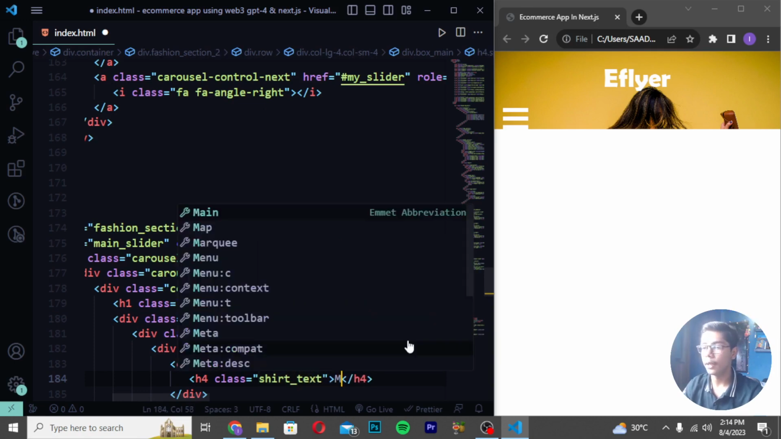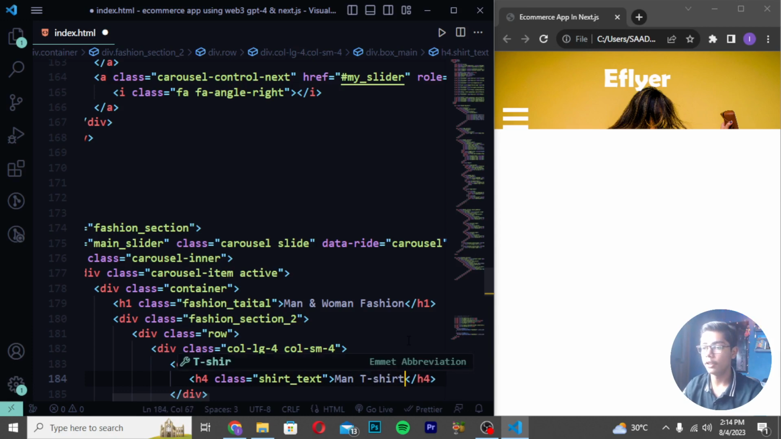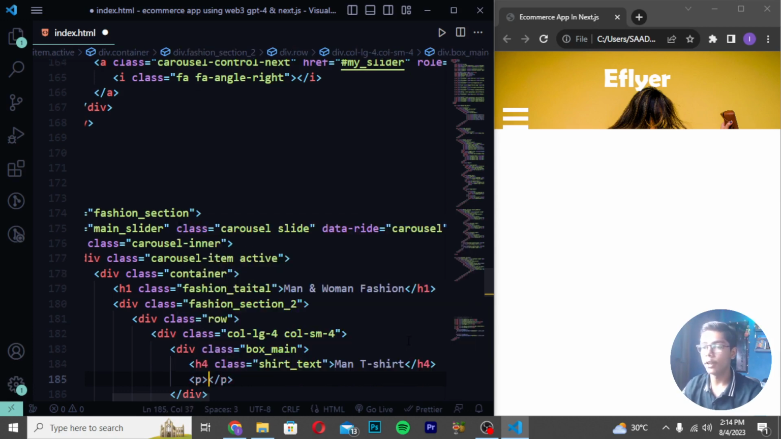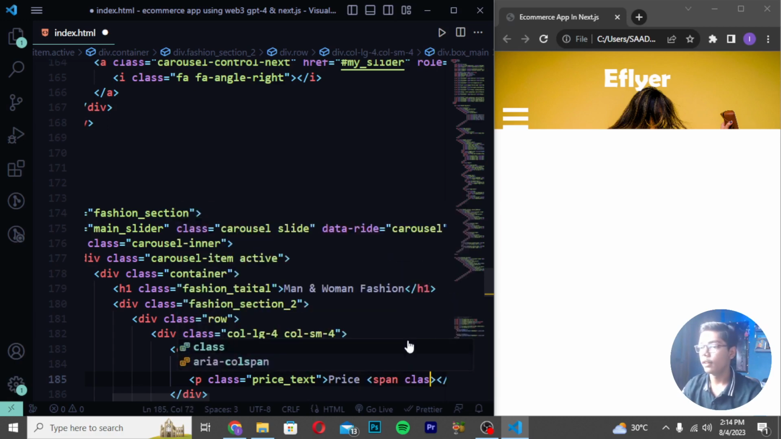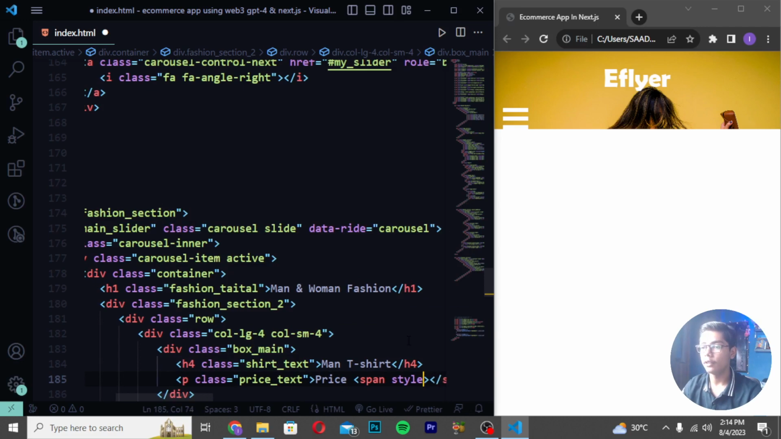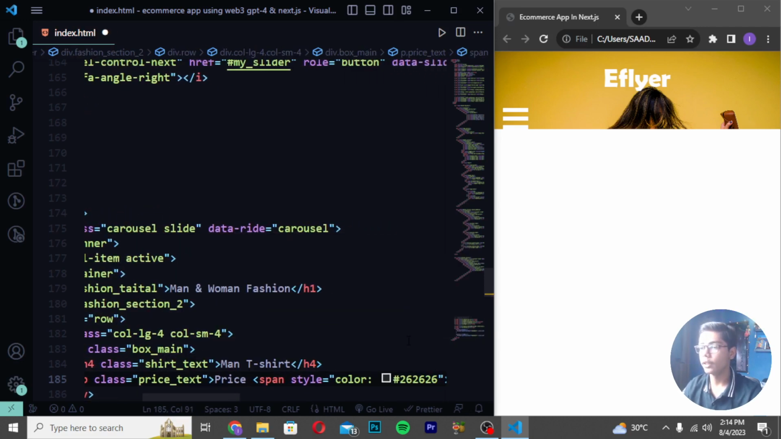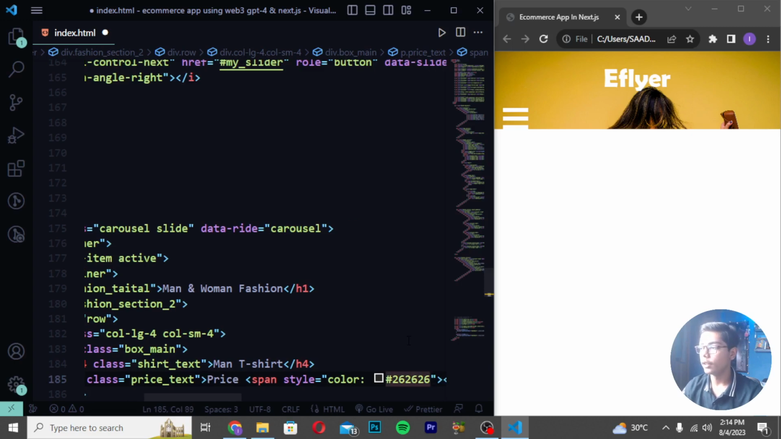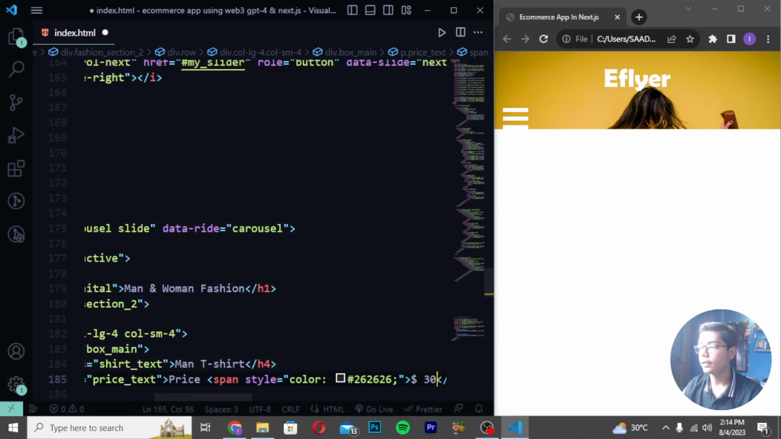Then you have to write here Man T-shirt. So I will be writing here Man T-shirt like this. Then you have to write here p tag class price_text. Then you have to write here Price, again a span tag, create style color. So I will be writing here color like this, 262626, and then I will be closing this tag here and write here 30. So I will be giving a space and then writing.